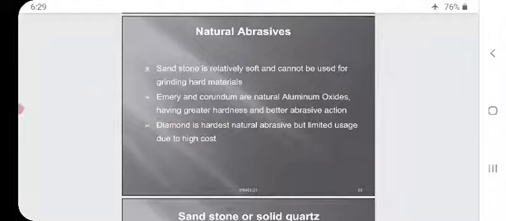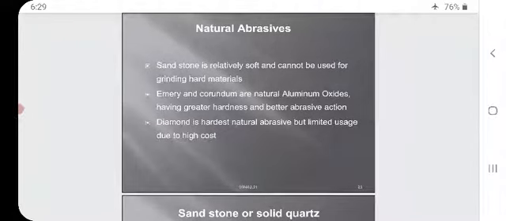That means it is used only for soft materials. Emery and corundum are natural aluminum oxides, having greater hardness and better abrasive action.